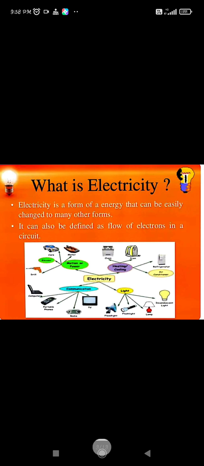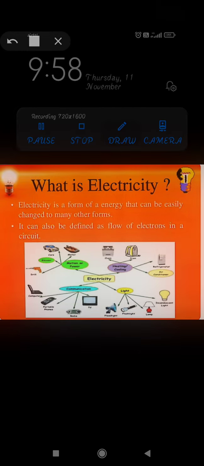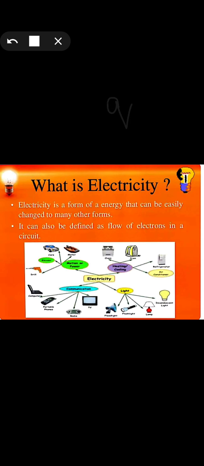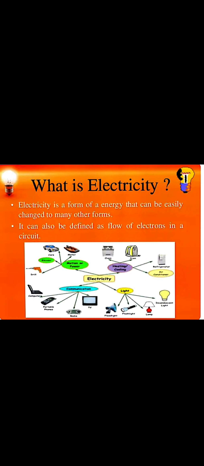We have already seen that charge is given by the letter Q and its unit is the coulomb, right? And current was given as the rate of flow of charge per second, meaning the number of electrons flowing in a given time in terms of charge, that is current. I is equal to Q by T. So coulomb per second, and this coulomb per second together was written as ampere. This was what current is, right?